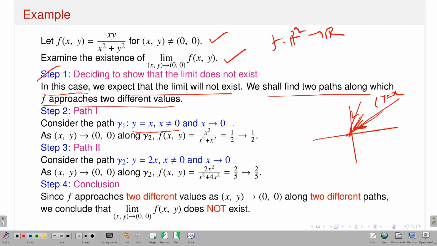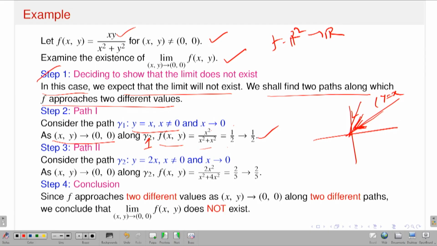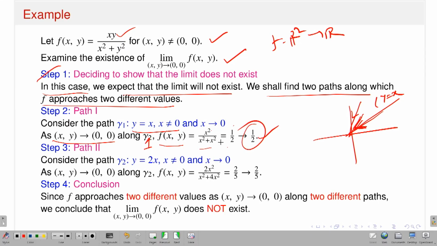Certainly if x approaches 0, then (x, y) approaches (0, 0) along gamma 1. Now y equals x, so f(x, y) is x squared by x squared plus x squared, which is one half. So if I approach in this direction, the value of f approaches one half.